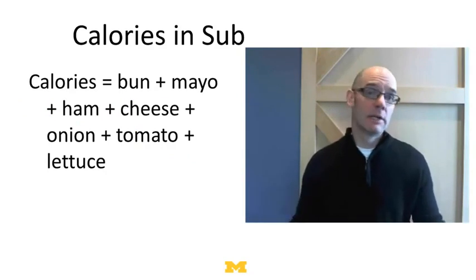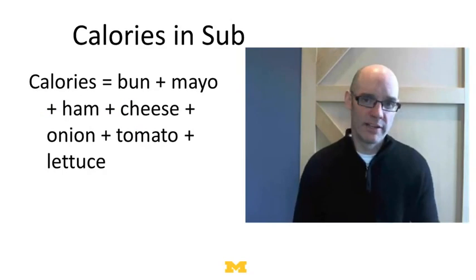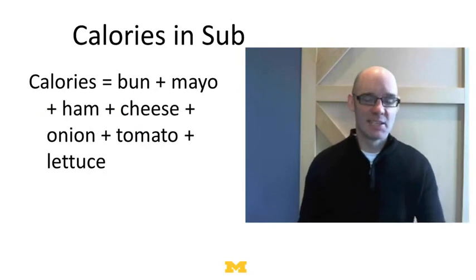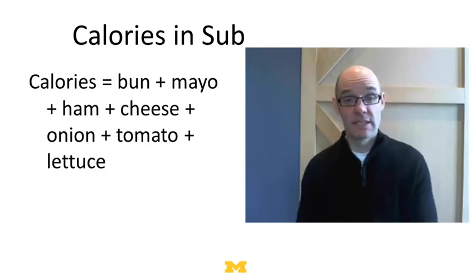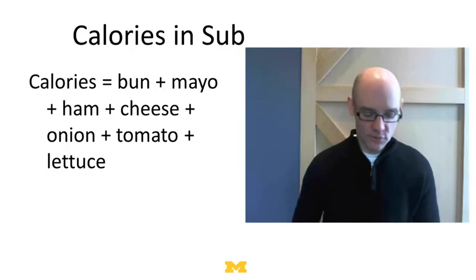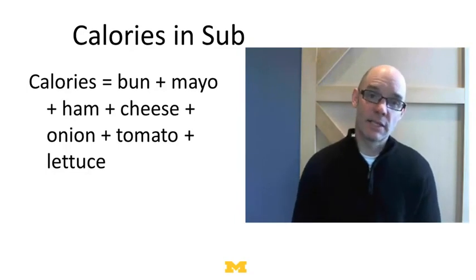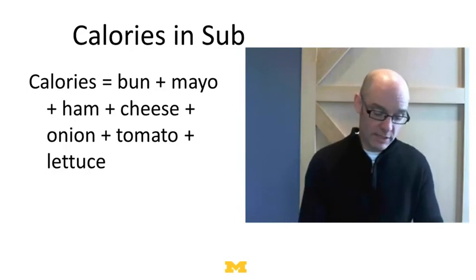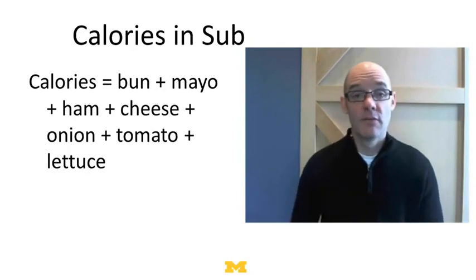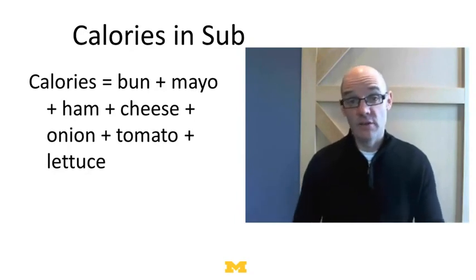Now this is a very different approach than categorization. Categorization would say, well, a sub is sort of like cake, and cake has 400 calories, or a sub is like a banana, and a banana has 100 calories. This is a different model, so what we're going to see is that different models can end up being useful. But let's think about this for a second. You're making the assumption that the calories in the sub are just the sum of the parts, that sub calories are linear, with no interactions.